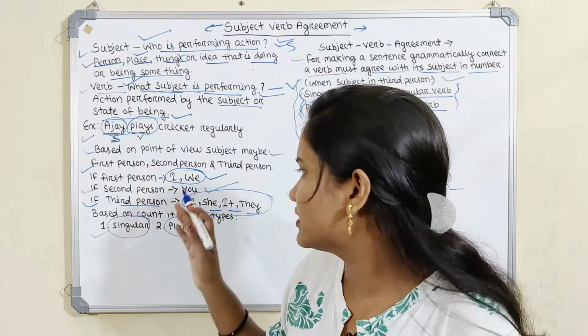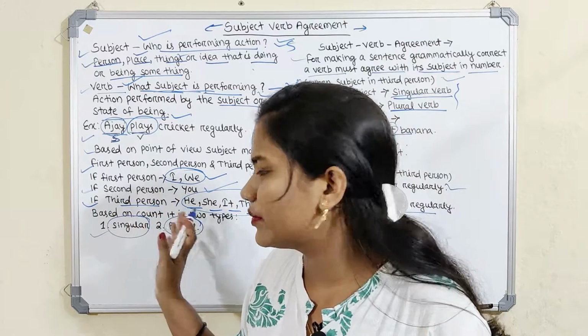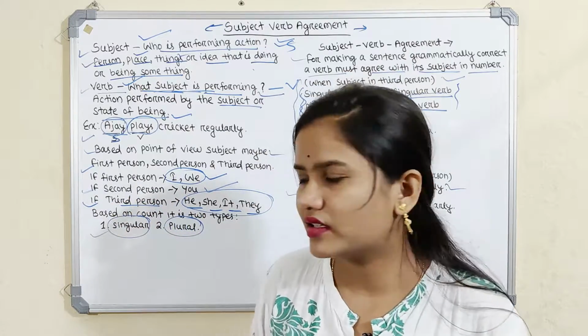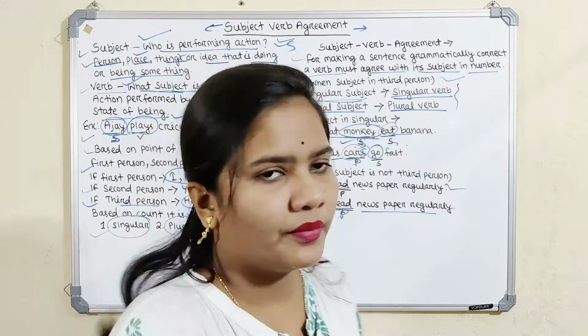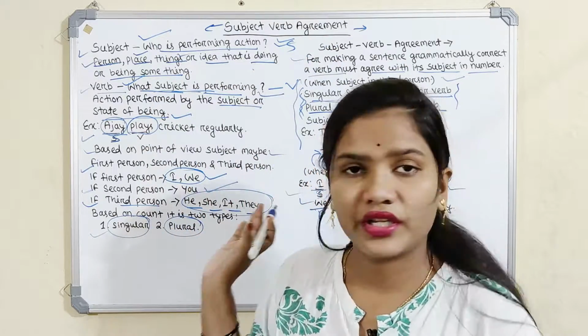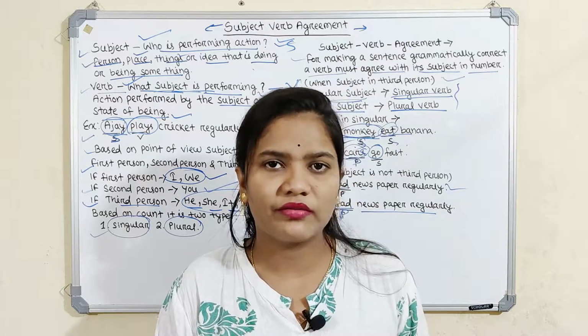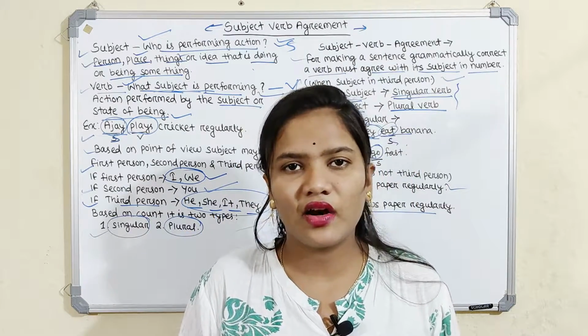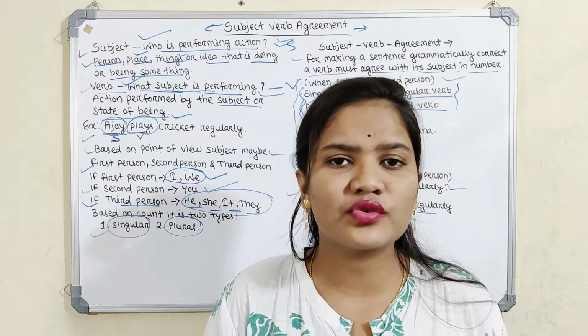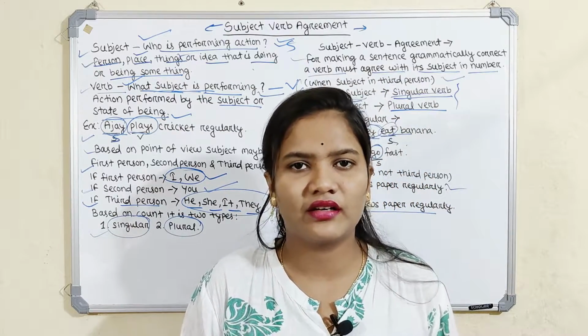Then we discussed first person, second person and third person. Then we discussed singular and plural. Then there were your examples, but basically it is only an introduction to subject and verb agreement. But in tomorrow's class we will read about the sixth rule behind it and how it can be used in our sentences to make them grammatically error free.